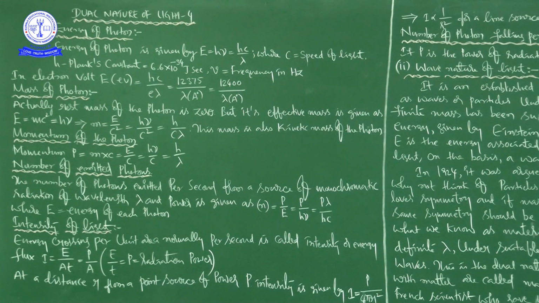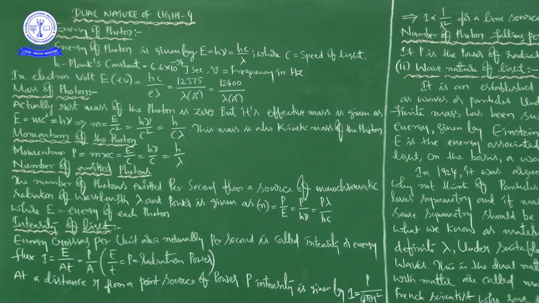That is one important relation: intensity is directly proportional to the number of incident photons, is directly proportional to the number of emitted photoelectrons per time, is directly proportional to the photocurrent, is directly proportional to 1 by distance whole square.